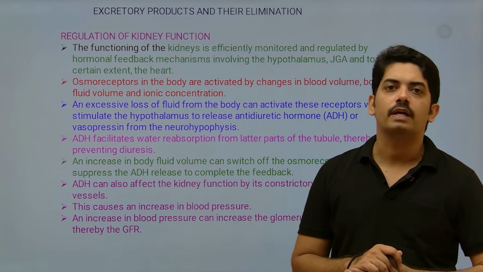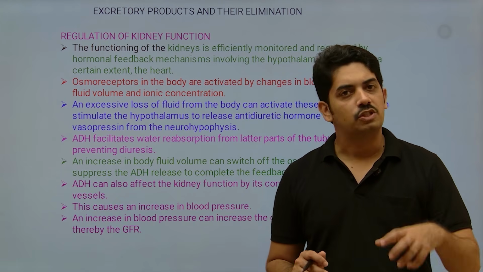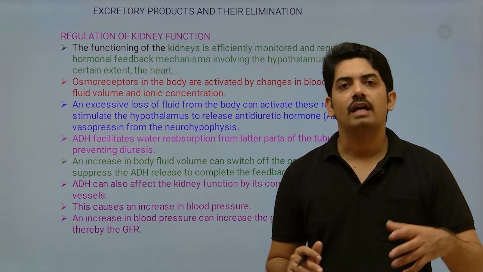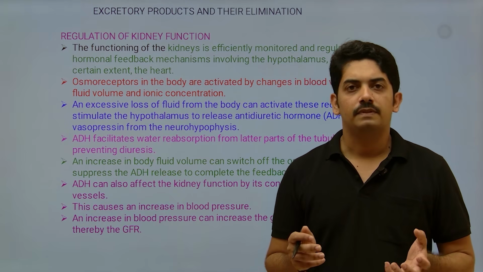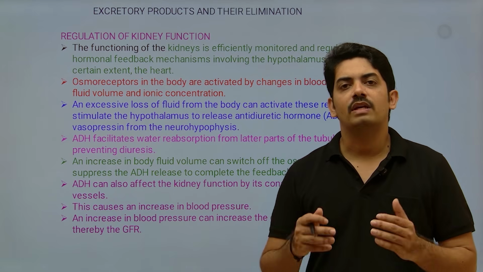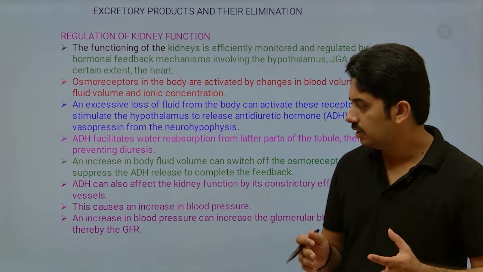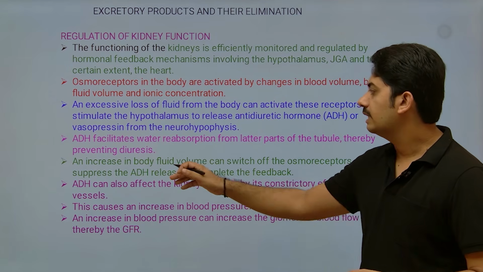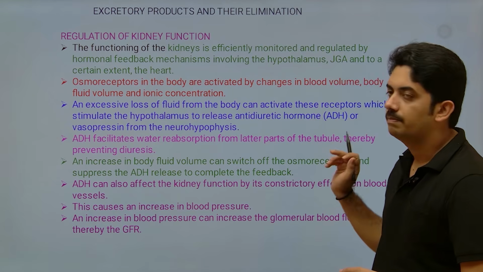This is very important, because once ADH is released, once vasopressin is released, the tubular part of the nephron starts to reabsorb the water. If this continues, then how can we stop this, right? So this will be stopped when an increase in body fluid volume can switch off the osmoreceptors.